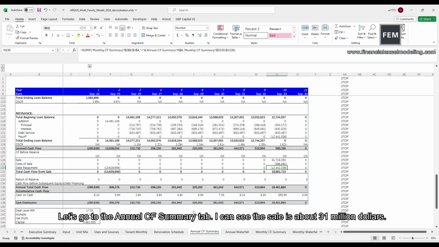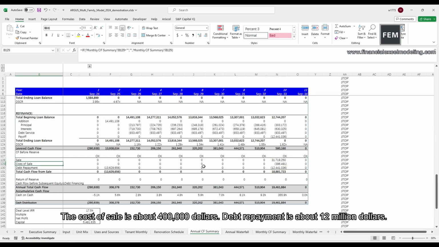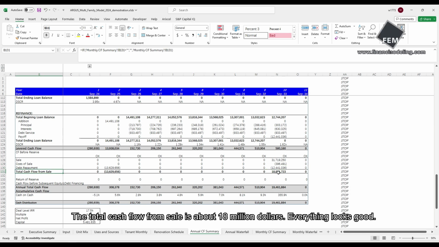Let's go to the Annual Cash Flow Summary tab. I can see the sale is about $31 million. The cost of sale is about $400,000. Debt repayment is about $12 million. The total cash flow from sale is about $18 million.